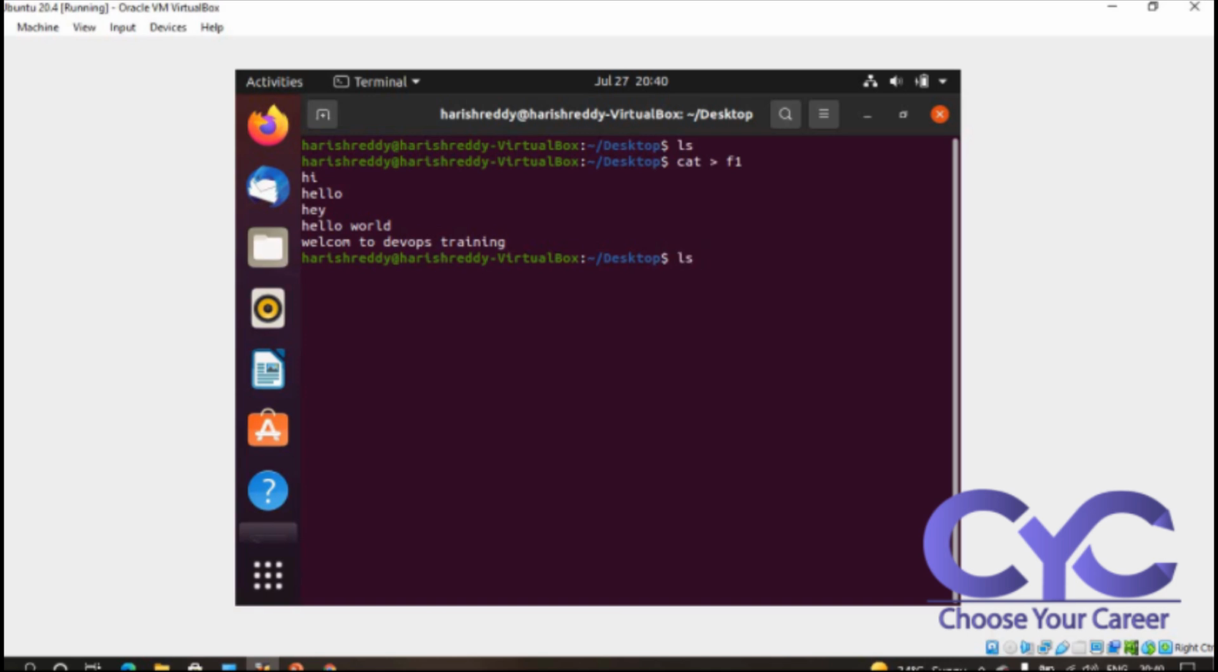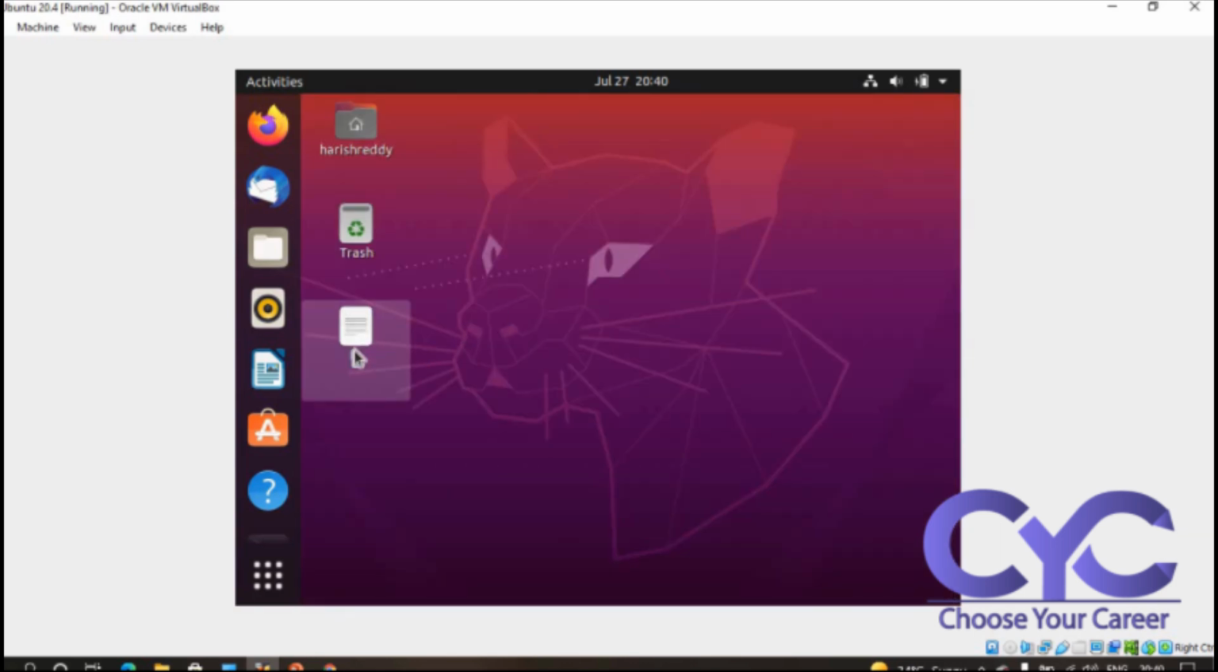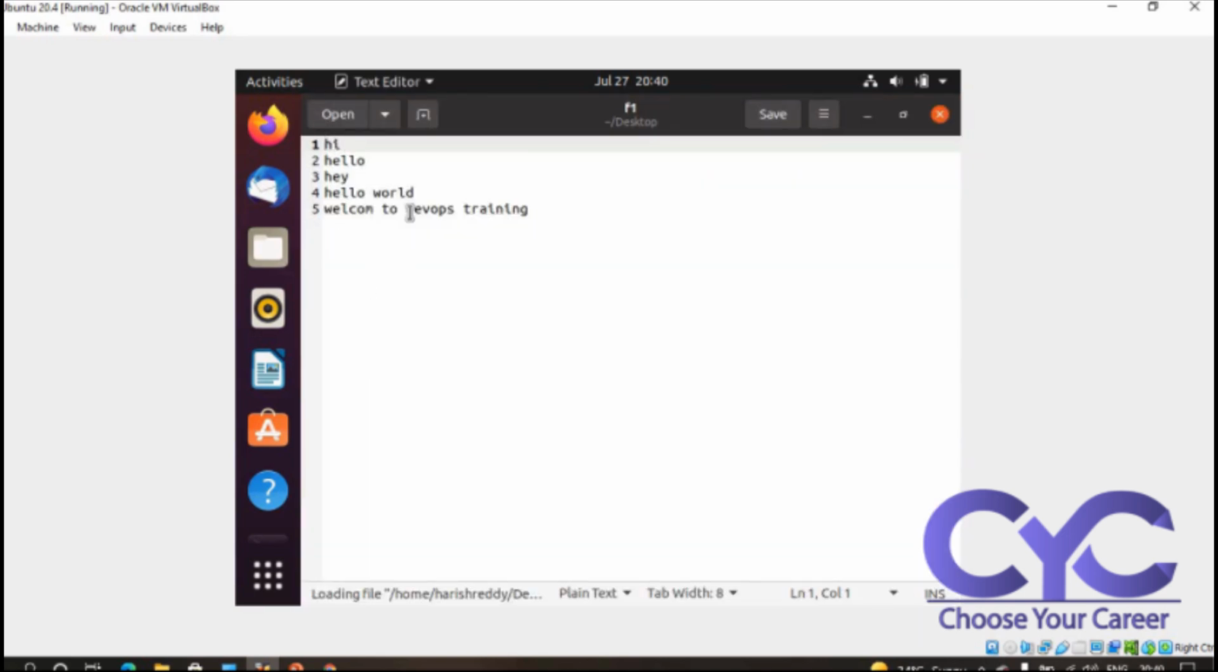using ls, see f1 has been created. If I want to check this file manually, I go here, and f1 has been created on my desktop. To see the content, you can double click it and check the content. This is a very basic thing.